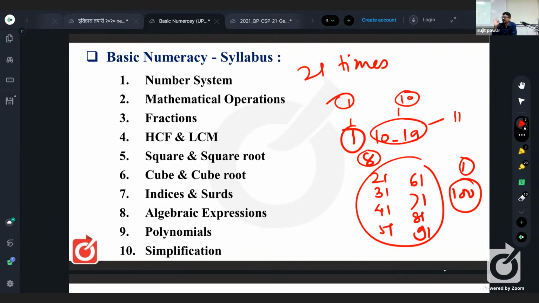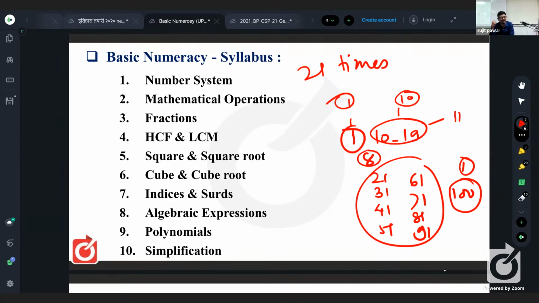So these are 3 subpoints. We'll cover all things in our lectures. No problem. So here the digit 1 comes 21 times. There are 20 numbers having the digit 1, and there are 19 numbers in which the digit 1 comes only once. Is it clear?